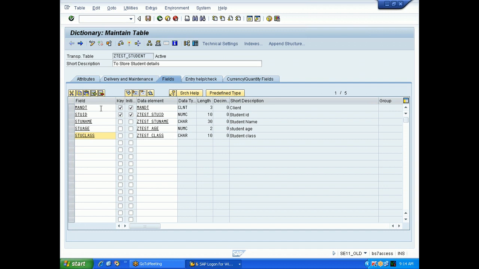Who will create a bank table? Okay, Javed, I will create it. Javed is going to create a bank table, and Vinod, you create an employee table. The table name will be Z employee. Employee ID, employee name, organization, number of years of experience. These kinds of things, you can put some details. Some 4 or 5 fields.